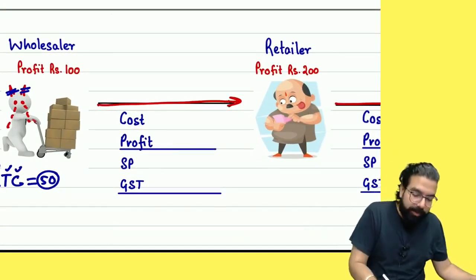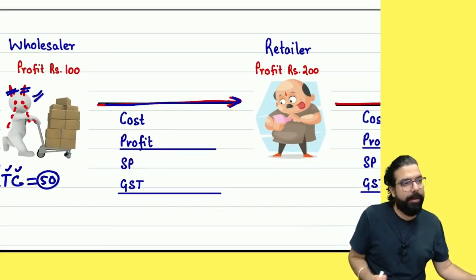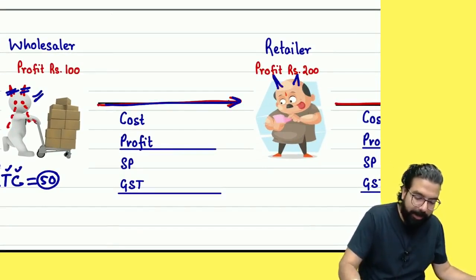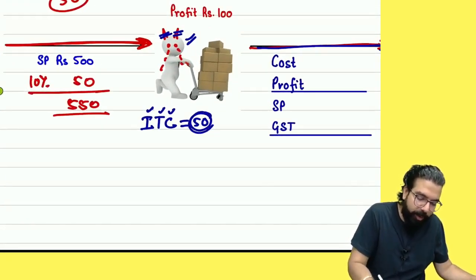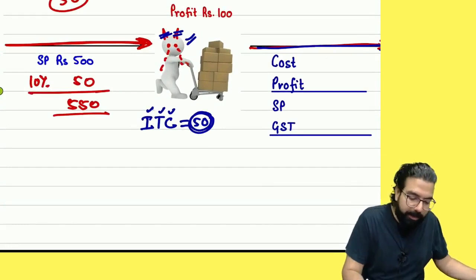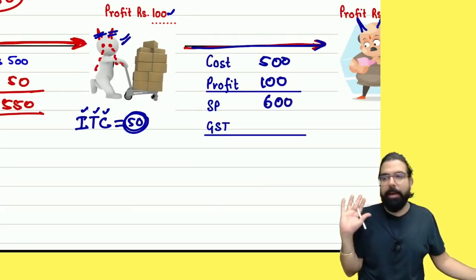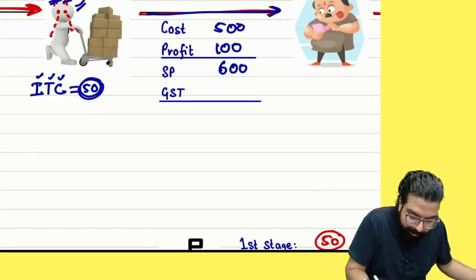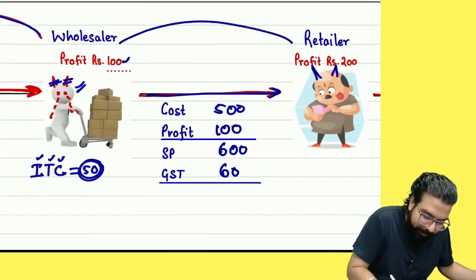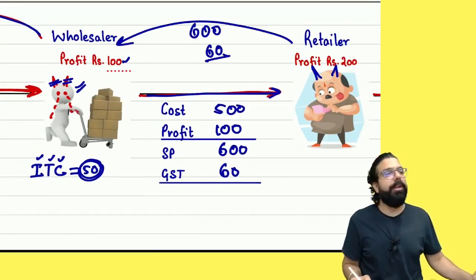Now tell me, what will I do? I will now sell the goods to the retailer. For me, who is the consumer as of now? The retailer. So I made him the bakra. I collected from him. What is my cost, if I already got 50 rupees credit? 500 rupees. Supposing I made a profit, how much did I sell the goods for? Any doubt till here? The GST rate is the same for all. How much? 60. Can you tell me how much he paid? 600. Any doubt till here?